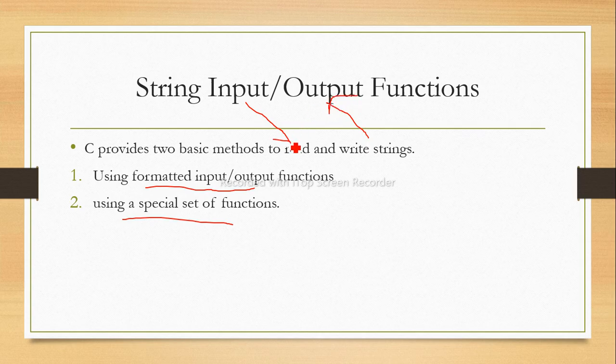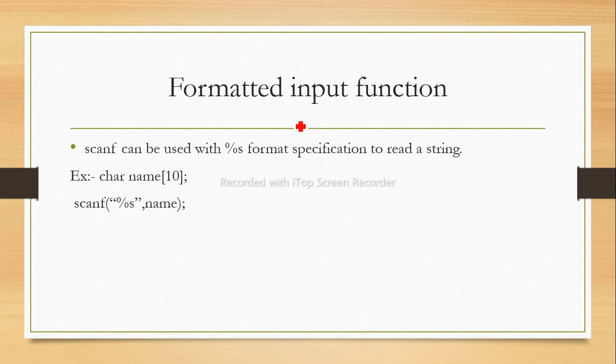Input functions are used to read the string. Now we will see this one by one. First one, the formatted input function. As we know, scanf is one type of formatted input function, and to take a string, the format specifier is %s. So scanf can be used with the %s format specification to read a string. If we want to read a string, the function name is scanf and the format specifier is %s.